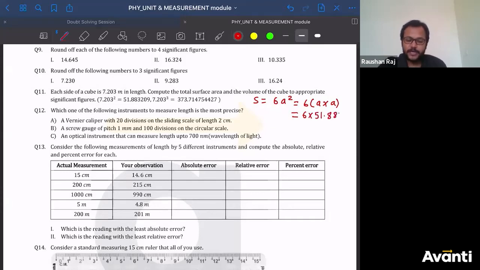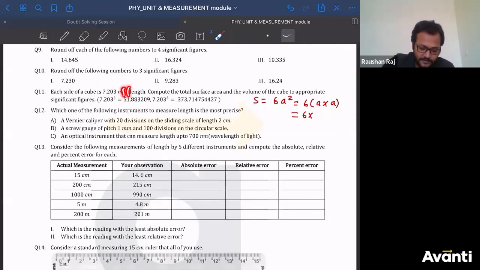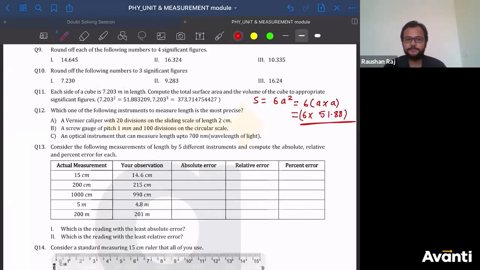51.883209. So in the correct answer, पूरा क्या है बच्चा? Square is given. Exactly, वही तो लिख रहा हूँ ना मैं. That is what I am writing here. So 6 into this part, if you multiply this, you should be converting this to 4 significant digits only. तो ये जो पार्ट होना चाहिए, इसमें सिर्फ 4 significant digits होना चाहिए. So which is the last reported digit in this a square part? तो 1, 2, 3 and 4. The digit to the right of the last reported digit is 3, that is less than 5. So I can directly write this as 51.88. Multiply this, that will be the answer.